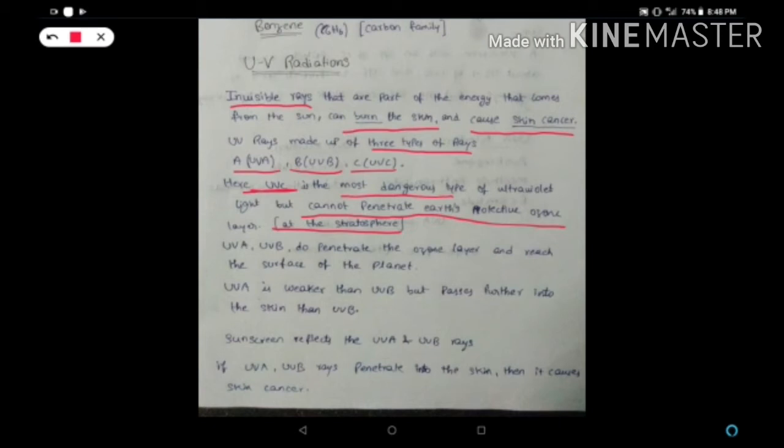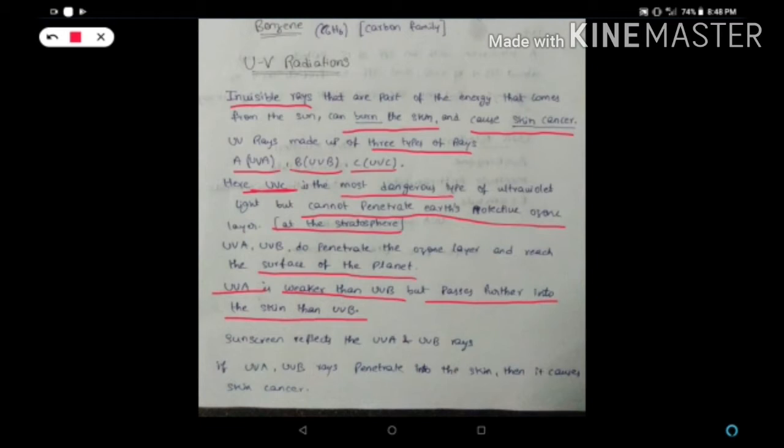Now there are the other two, ultraviolet radiation A and ultraviolet radiation B. These two ultraviolet rays penetrate the ozone layer and reach the earth's surface. Ultraviolet radiation A is weaker than ultraviolet radiation B, but it passes into the skin more than UVB rays.